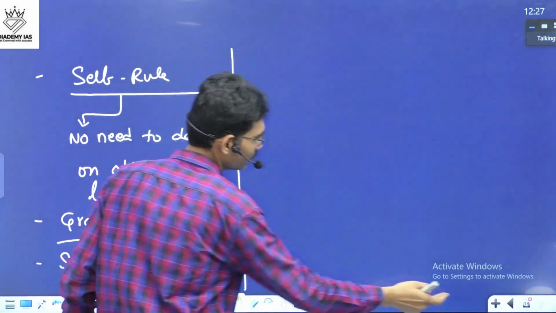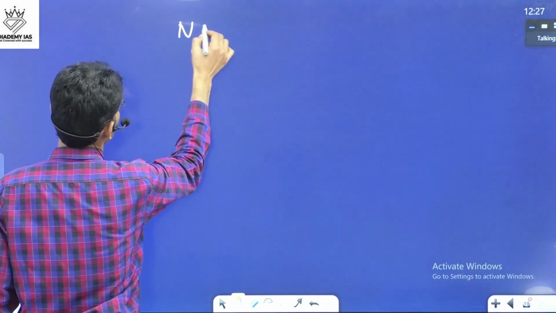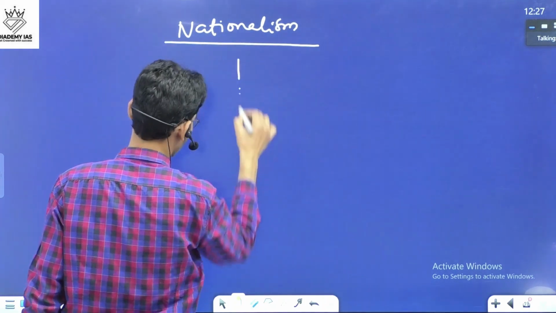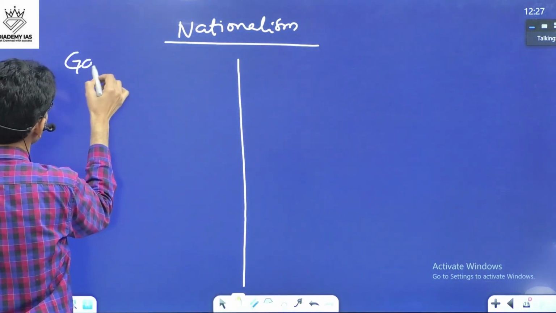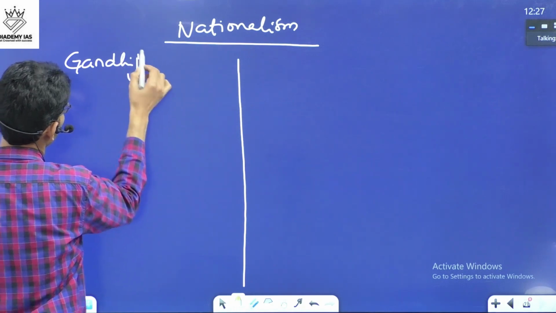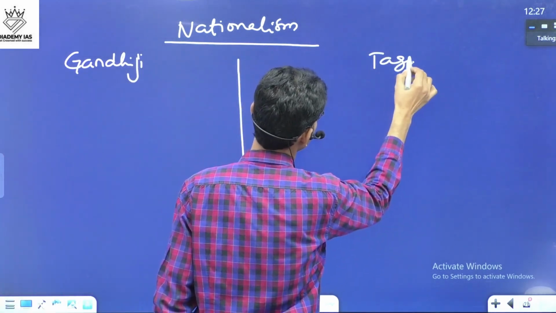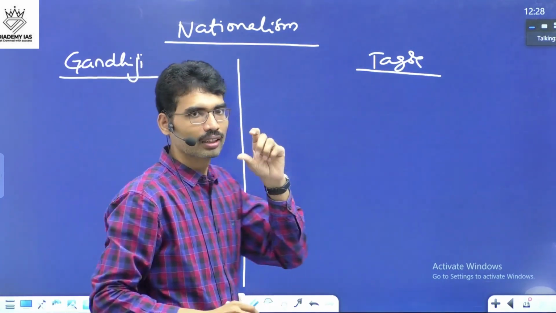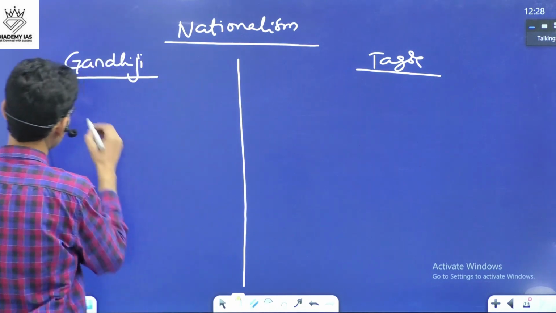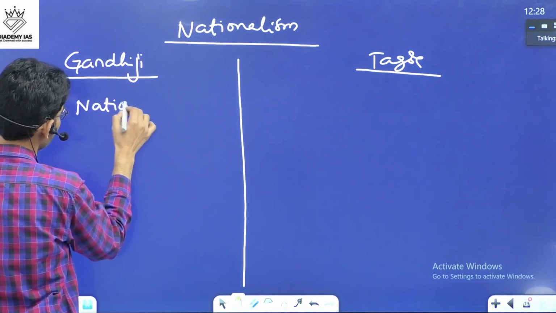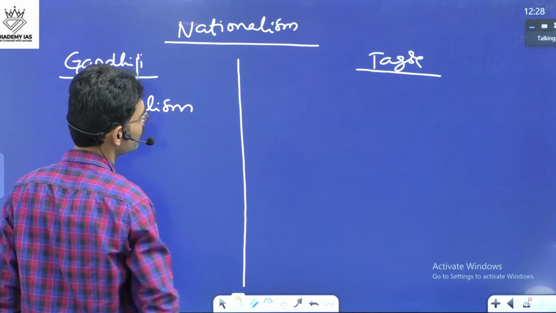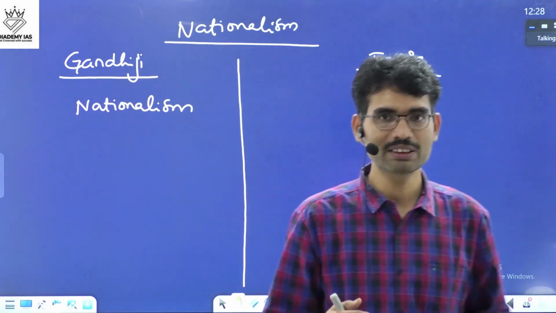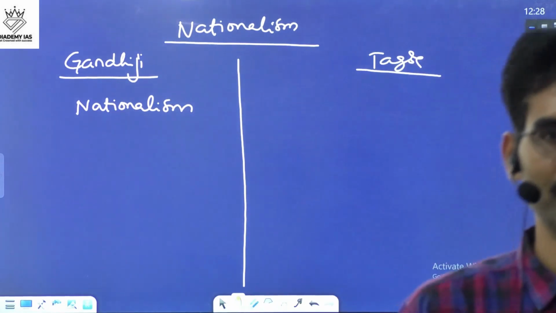Next, with respect to nationalism, Gandhiji and Tagore. Here, Gandhiji focused on nationalism. And when it comes to Tagore, he used to feel that nationalism is a narrow ideology.